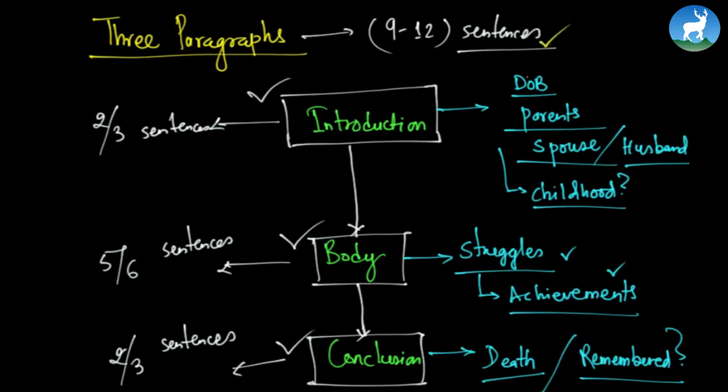Sentences begin with a capital letter and end with a full stop or period, question mark, or sometimes an exclamation mark. So 9 to 12 sentences. Correct? That's around a page of A4 size paper. That's around a page length biography.